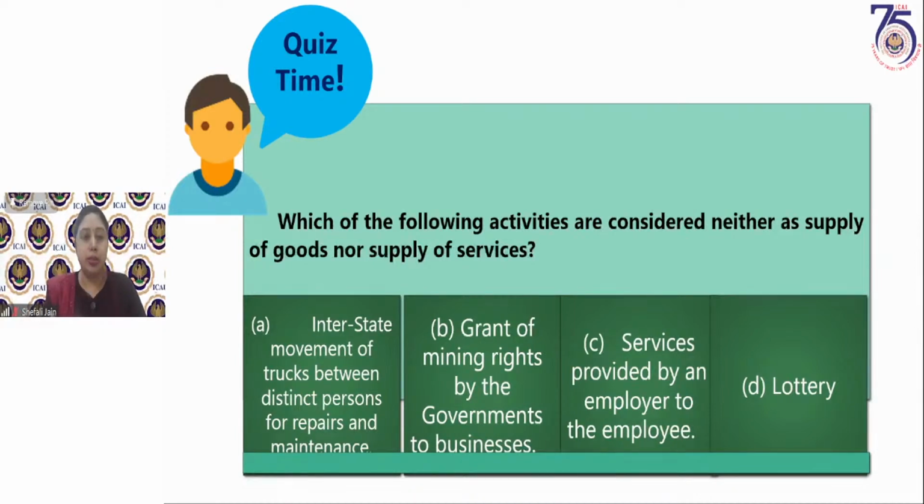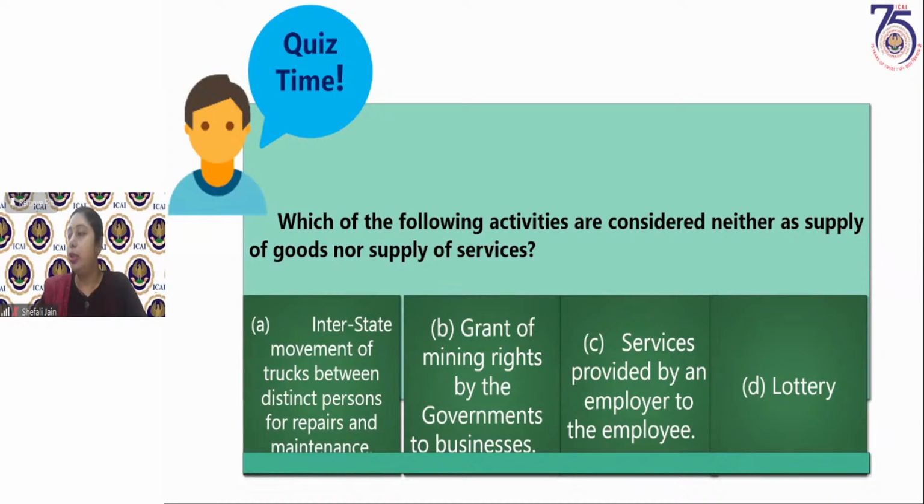Interstate movement of goods or trucks between distinct persons for repairs and maintenance; grant of mining rights by the government to businesses; services provided by an employer to an employee, and I will add words here, not in the course of employment, but it is imperative because nothing has been mentioned here. The fourth is lottery. So which is the correct answer? Because I already got one of the answers as C. That is why I mentioned that services provided by the employer to employee. Since nothing is mentioned, it is not in the course of employment.